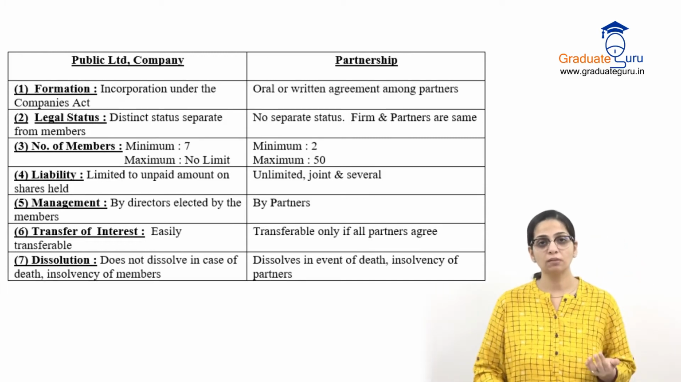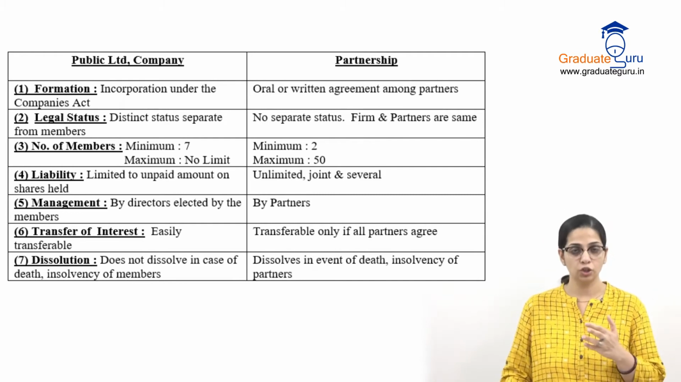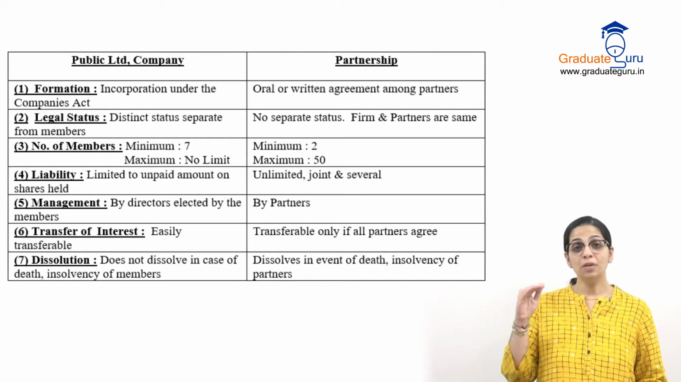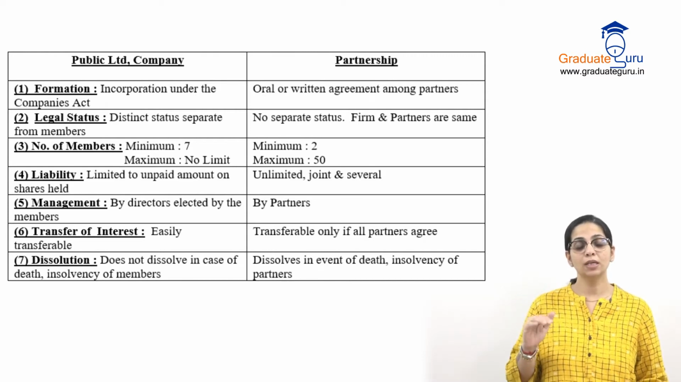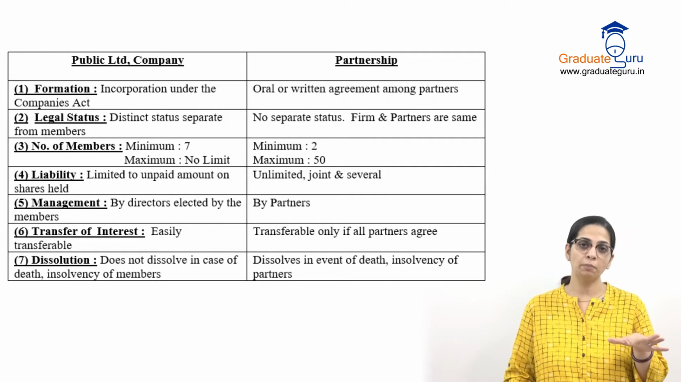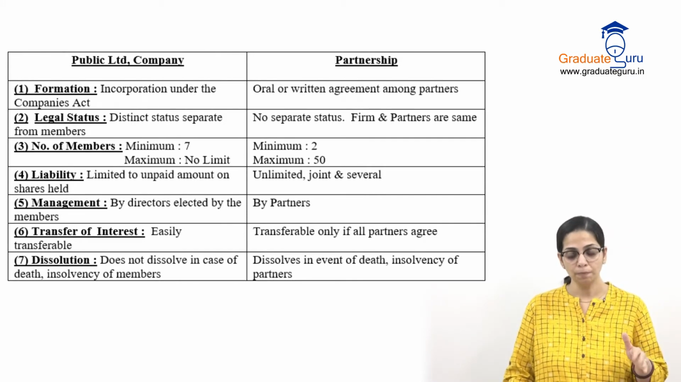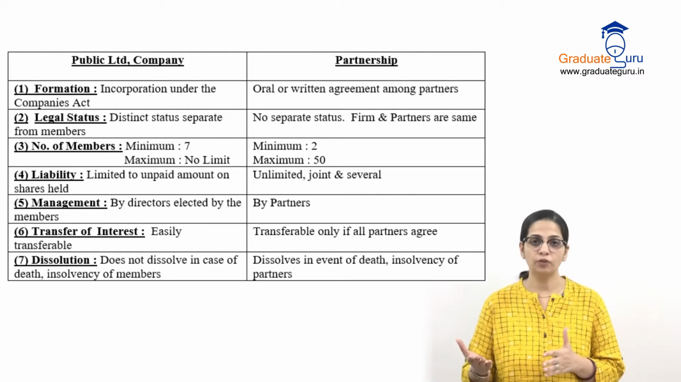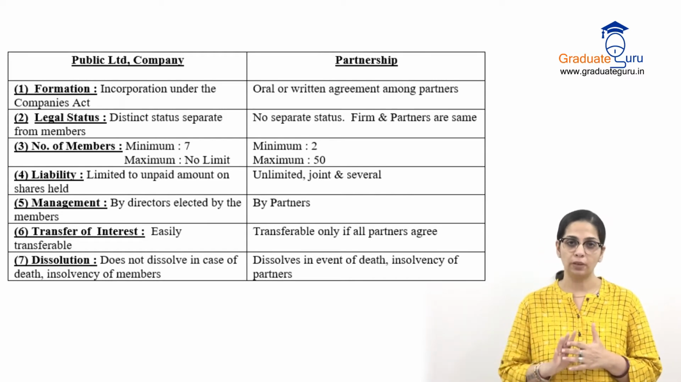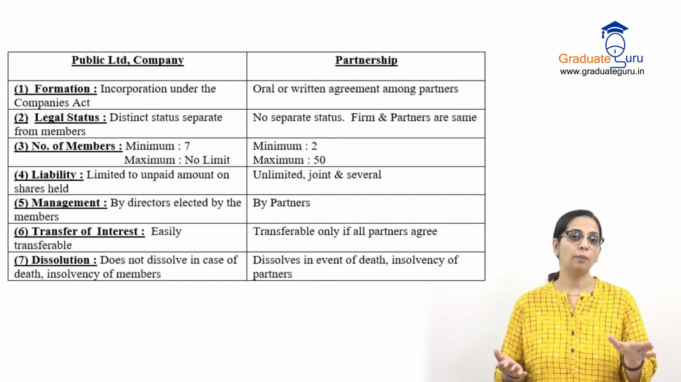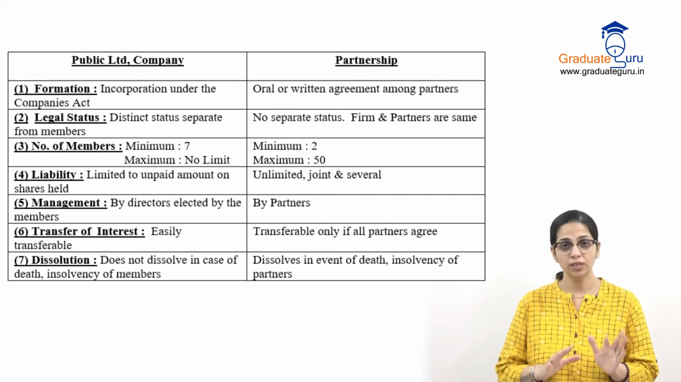Then the next point is about number of members. कितने members हो सकते हैं एक company में और एक partnership में? So in a public limited company, the minimum number of members is 7. So at least 7 members होने चाहिए, तभी public limited company form हो सकती है. जबकि we know that partnership firm can be formed with at least 2 people. So 2 लोग भी आ गए, then partnership form हो सकती है. But for public limited, you should at least have 7.